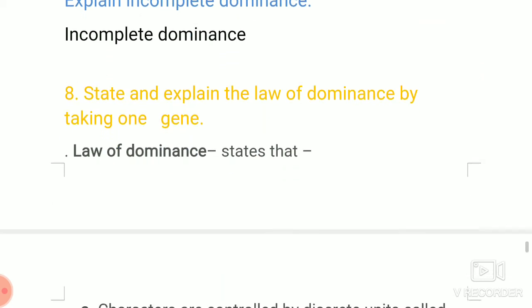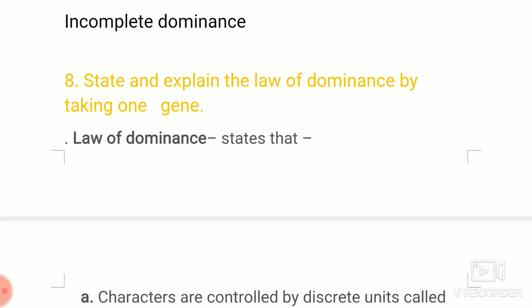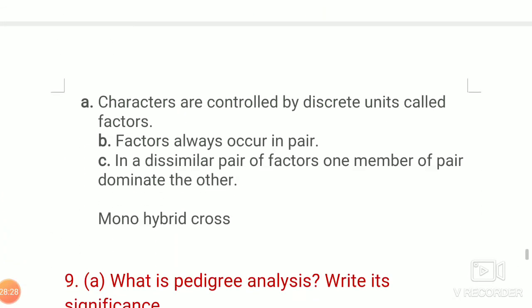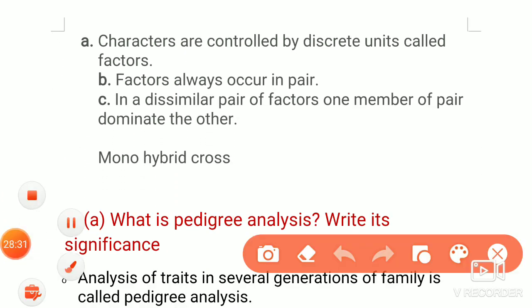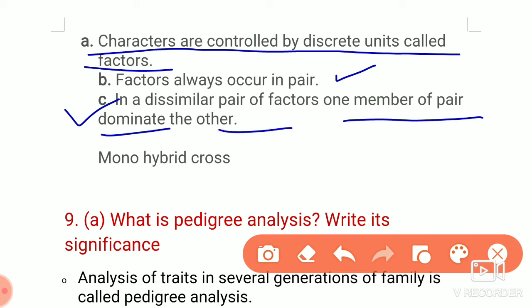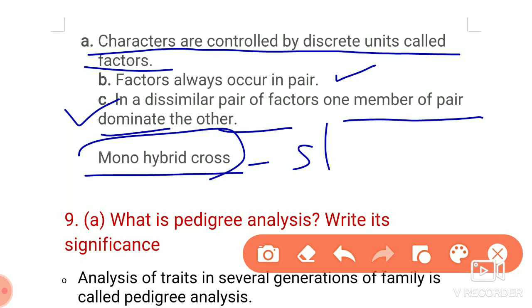The next is, state and explain the law of dominance. The statement for the law of dominance is not only one statement. Characters are controlled by discrete units called factors. Factors always occur in pairs. In a dissimilar pair of factors, one member of the pair is dominant, the other is recessive. The next, you have to explain the monohybrid cross. This you have to explain as steps.